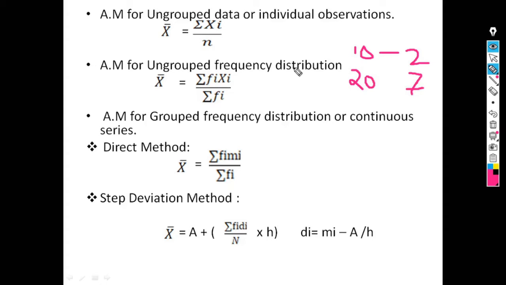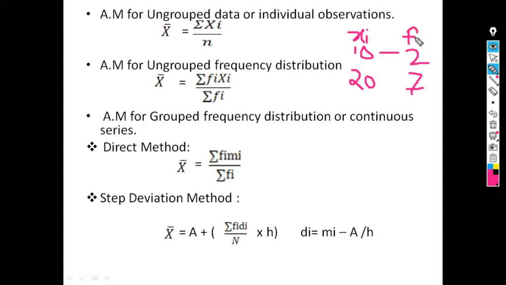For the ungrouped frequency distribution, the formula for arithmetic mean is x bar is equal to summation of fi into xi divided by summation of fi. This first column is known as xi and the second column is fi, observation along with frequency.